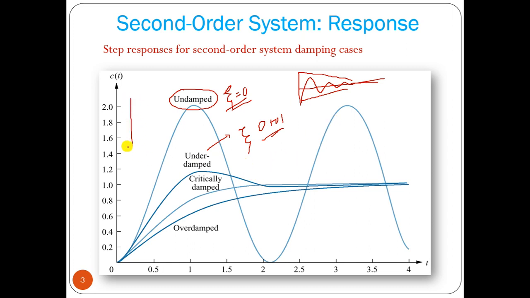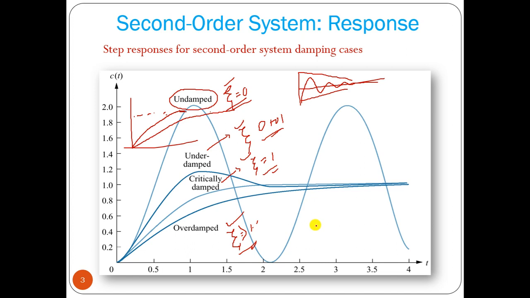Then we can have the critically damped response. That means it reaches the constant, or steady state, value without any oscillation. For that, the zeta value should be equal to 1. Overdamped means it will reach that constant value after a long time, and then zeta is greater than 1. So these are the four types of characteristics, which depend on the zeta value, called the damping factor.